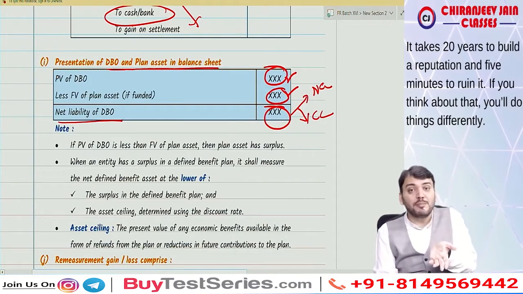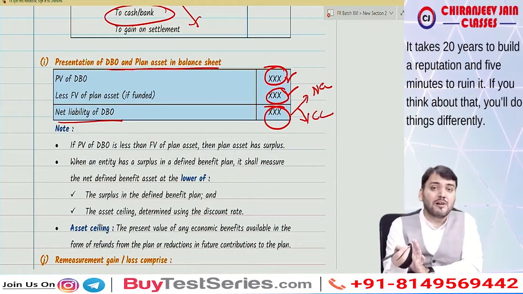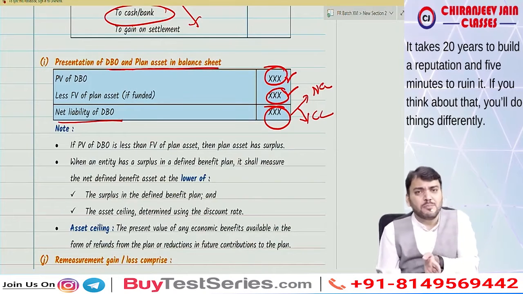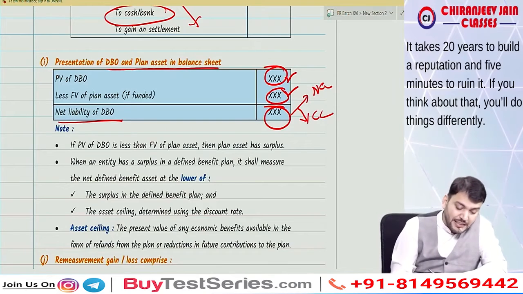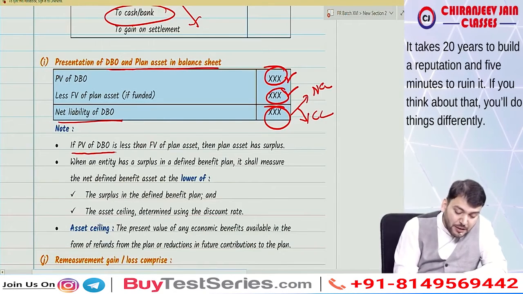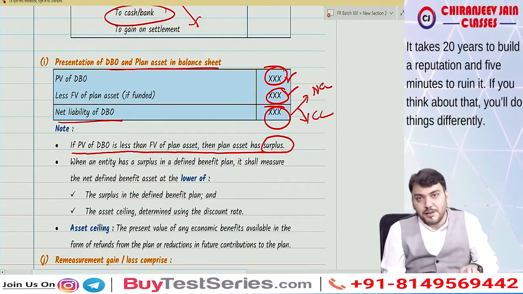Surplus means amount receivable from plan asset. Are you getting what I am saying? Surplus. Then what needs to be done? Whether the surplus will be shown as an asset or what? Correct. Now what Ind AS 19 says: if the present value of DBO is less than fair value of plan asset, then plan asset has surplus.